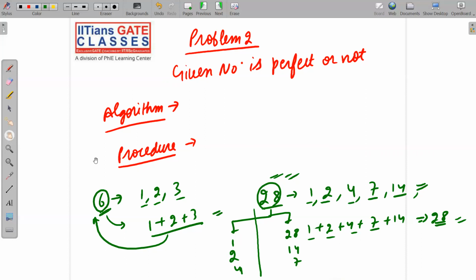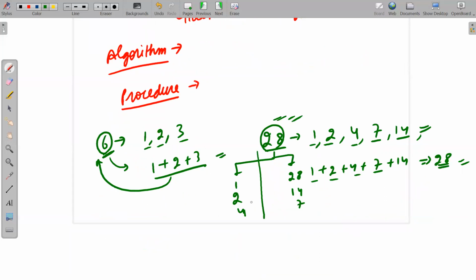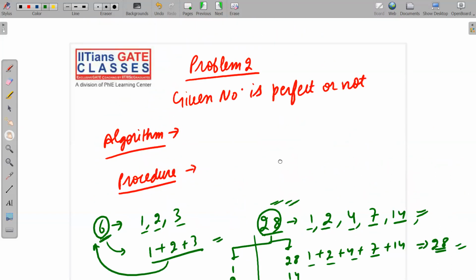You will not go beyond square root of 28 for finding the factors. I hope I have made the point clear to all of you.